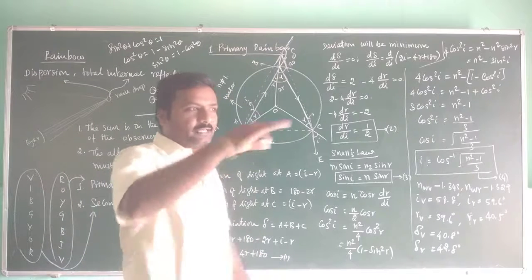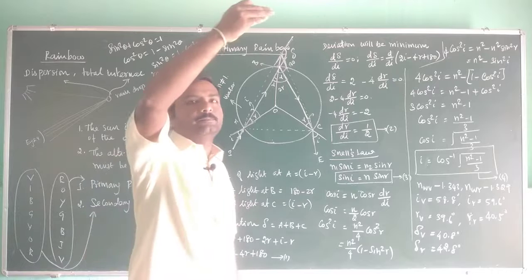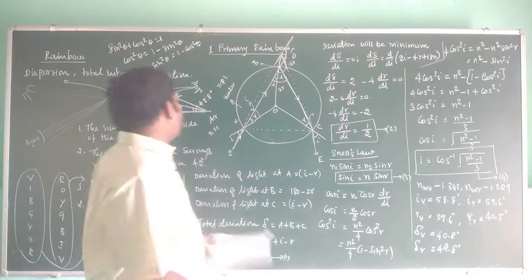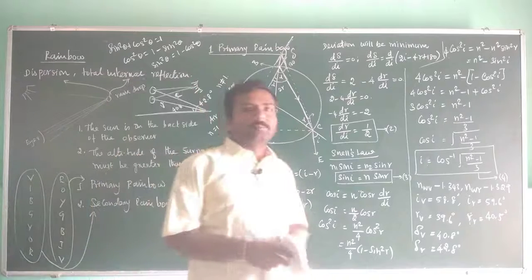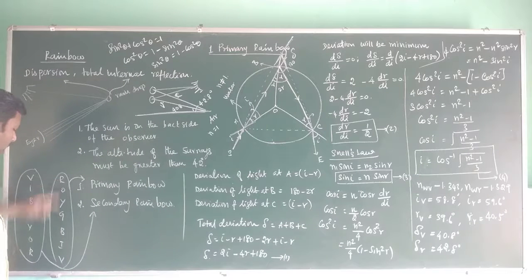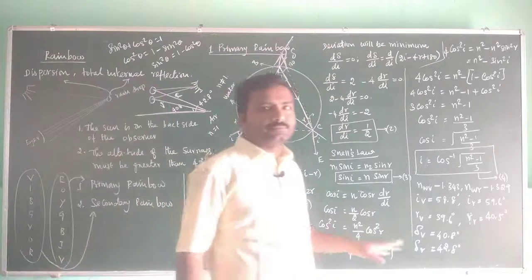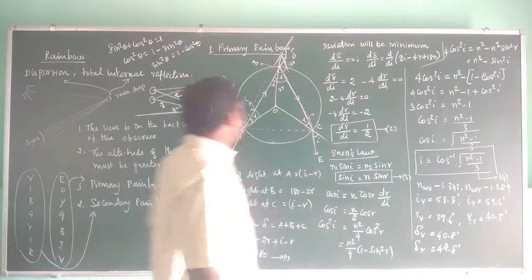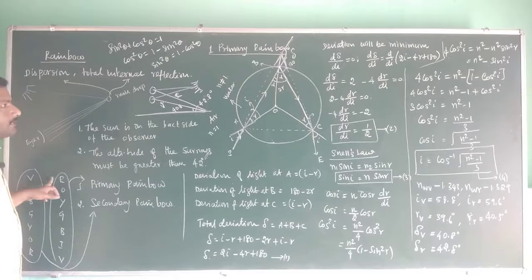So violet appears in the bottom, red appears in the top. The lower angle colors appear in the bottom, higher angle colors appear in the top. So for the primary rainbow, red appears in the top, violet appears in the bottom. In between, all other colors will appear.